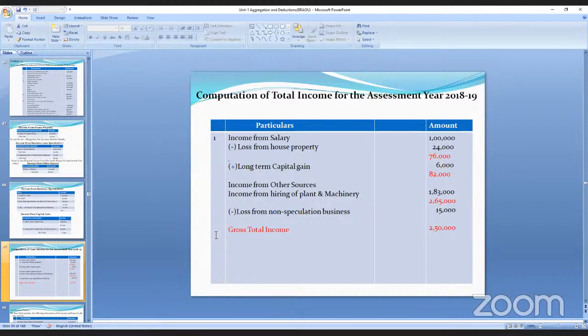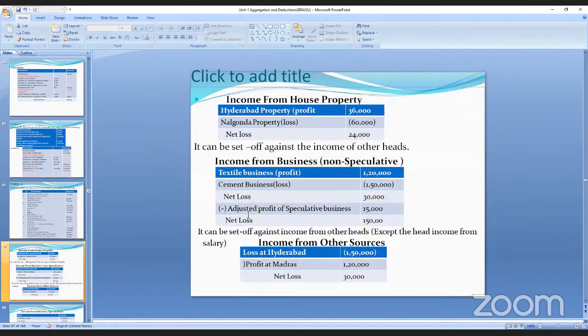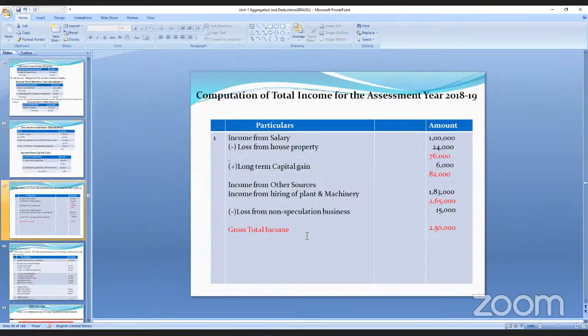Now non-speculation business. There is a 15,000. Non-speculation business का 15,000 है ना? See here. Set off loss of non-speculation business. It is 15,000. That 15,000 we have to minus it, and 2,65,000 minus 15,000. This is the gross total income. Sir, 2,50,000. Is it clear?